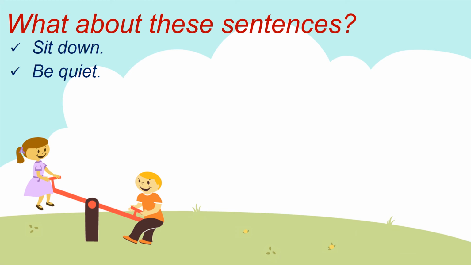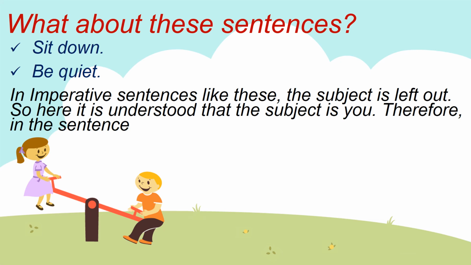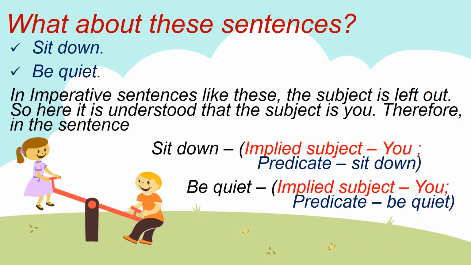Where is the subject over here? Now in imperative sentences like these, the subject is left out. Why? Because it is implied. It is understood that the subject is you. Someone is giving you the order. Sit down, like how your teacher may say. Be quiet. Okay. So therefore, in the sentence, sit down, the subject is implied. It is understood that the subject is you, and the rest, sit down, is the predicate. Same way, be quiet. Implied subject is you and predicate is be quiet. I hope it's clear.